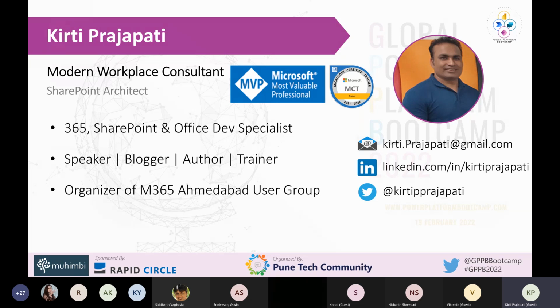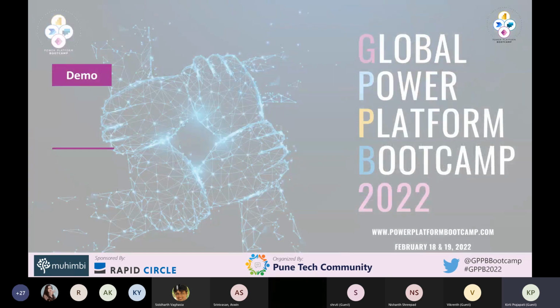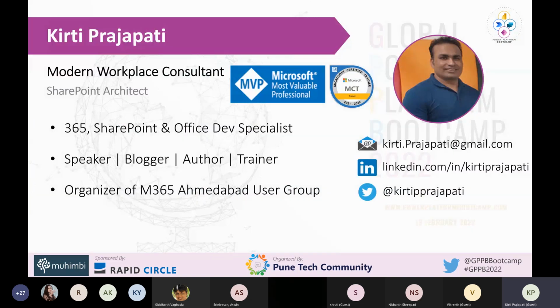In this session, I do not have anything to share in terms of slides, so I will directly jump into the demo. As you know, it is very difficult when we are talking about moving a Power App from one environment to another, either managed or unmanaged, and what type of headache we have to take care of when we are using import and export options. So I thought it is better to have this process automated, and we can utilize Azure DevOps.